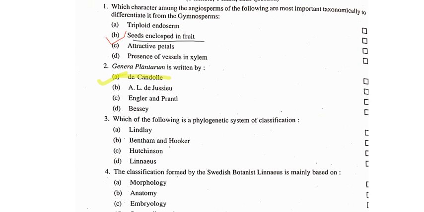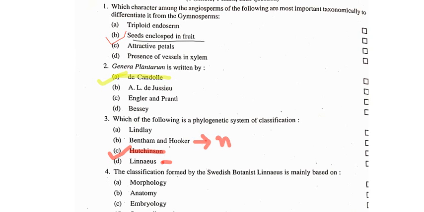Now next is, which of the following is a phylogenetic system of classification? So, phylogenetic system of classification is that classification which is related to evolution. Okay. So, if we look at the options, then the answer of this question is C, that is Hutchinson. Hutchinson gave phylogenetic system of classification. If we talk about Bentham and Hooker, then we know that Bentham and Hooker gave the natural system of classification, and the classification system given by Linnaeus is artificial.